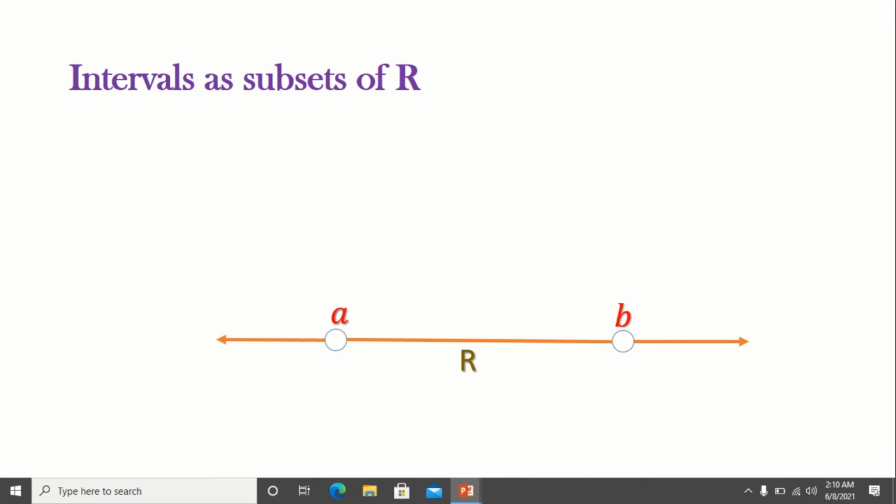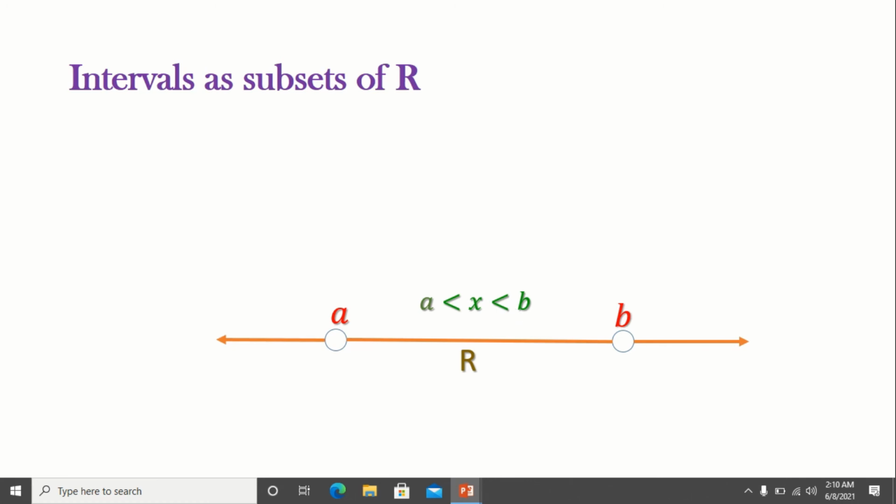Let a and b be any two real numbers on the real number line R with a less than b. See here the points a and b are represented by small circles which are not shaded. Which means we need not include the points a and b, and we take all the points between a and b, which is given as a less than x less than b.